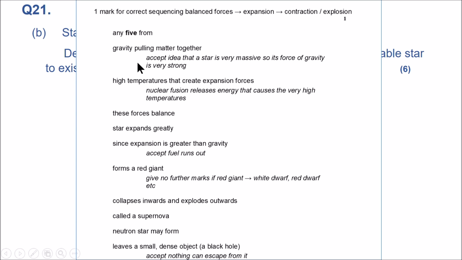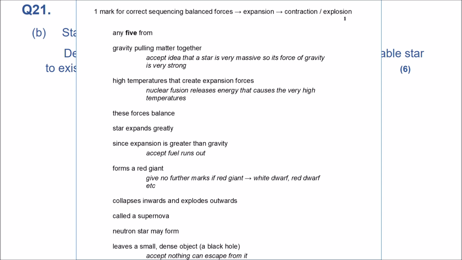So gravity pulling matter together, high temperatures that create expansion forces due to the nuclear fusion. These forces balance, star expands greatly. Since expansion is greater than gravity, forms a red giant, super red giant, better to say here, if they are going to form a black hole.